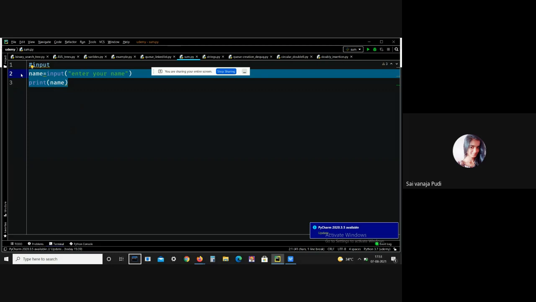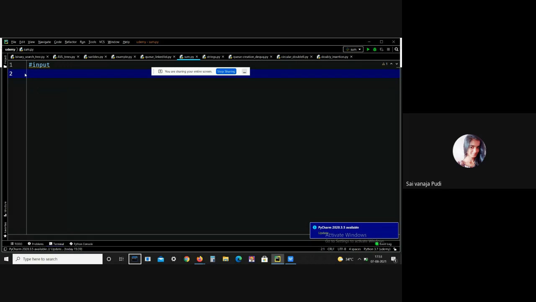And there is another inbuilt function, that is int. This int function is used to get the integer value. If you give a float value and want to convert that particular float value into an integer value, then you can use the int function.